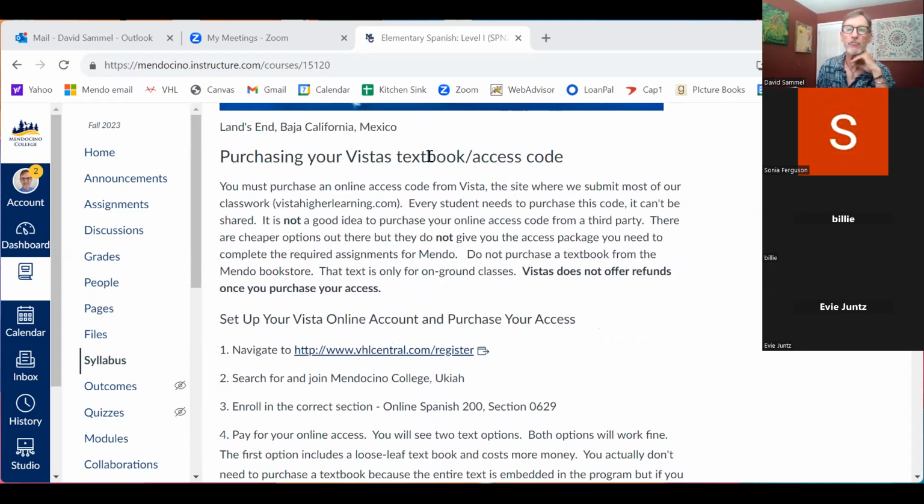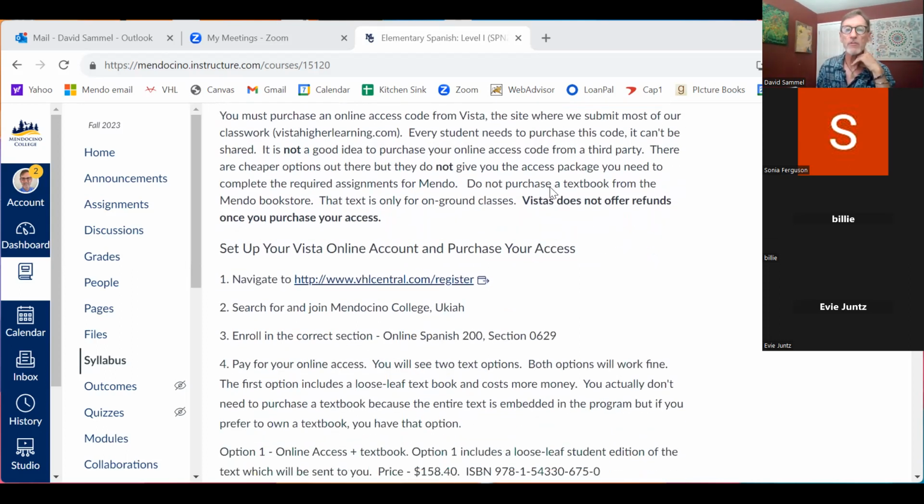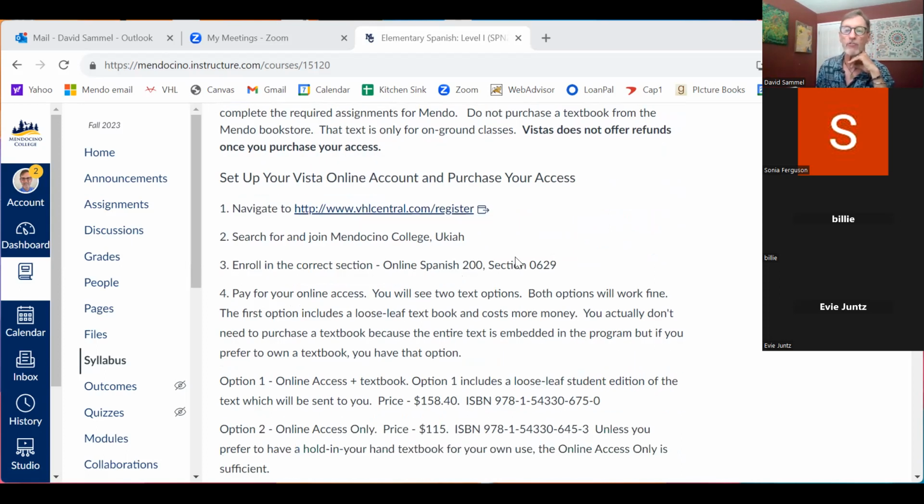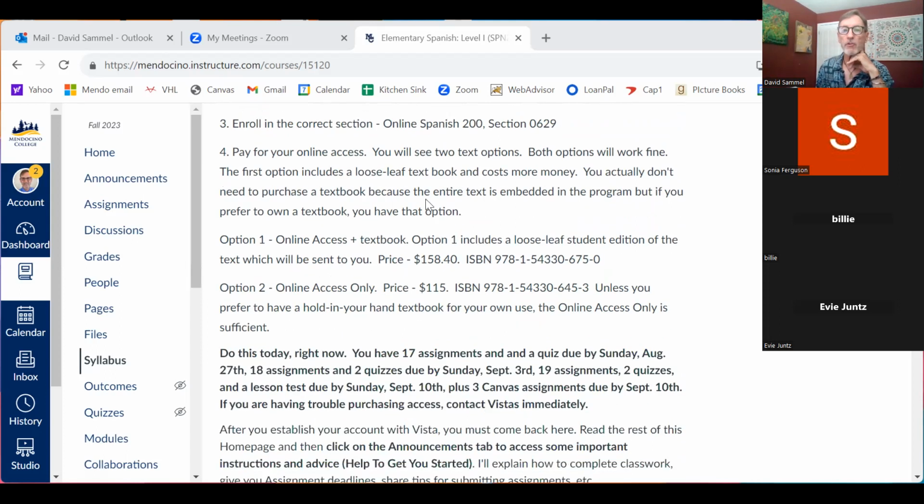You're going to have to purchase an access code in Vistas. Once you get to Vistas, okay, this is not Vistas, we're in Canvas still. But these are the instructions that you need to get going on this. And you're going to click on this right here, vhlcentral.com/register. Just click on it. You're going to look for Mendocino College, and you're going to join our section, Spanish 200 0629. And then you're going to pay for your online access.